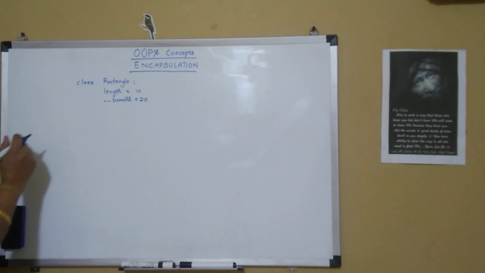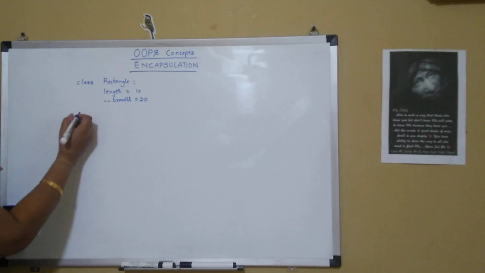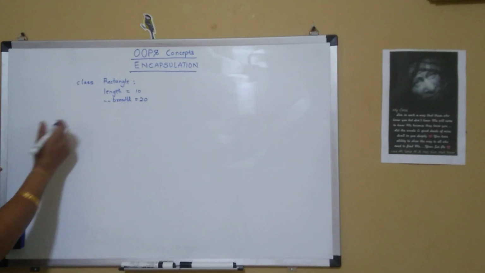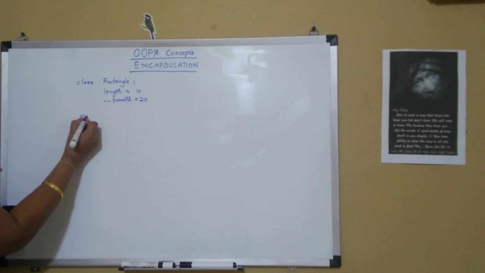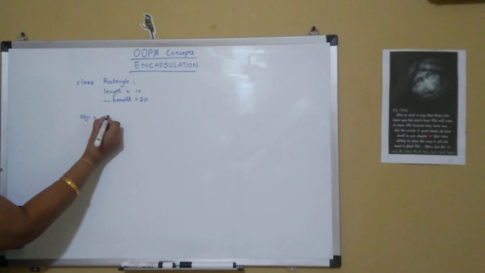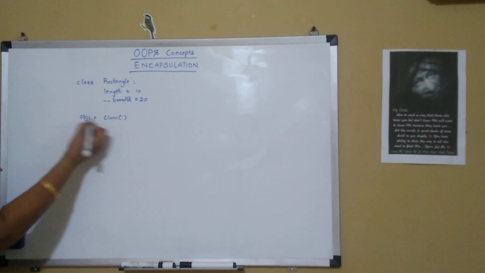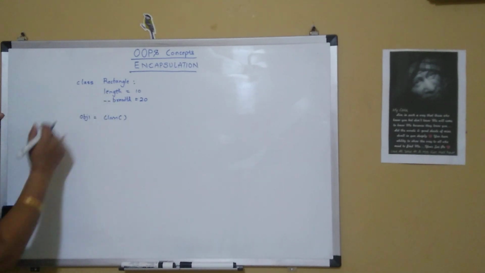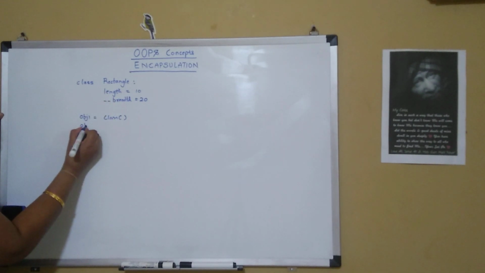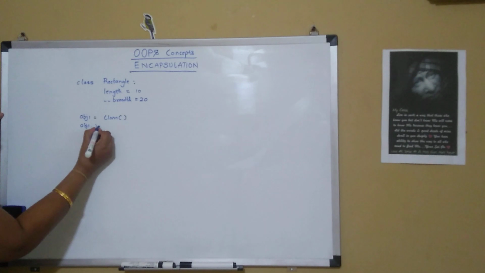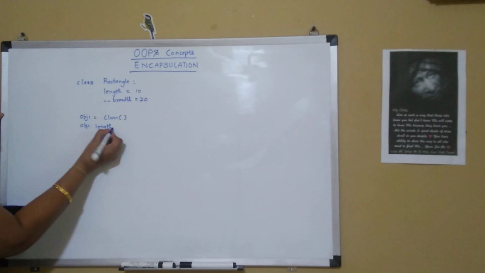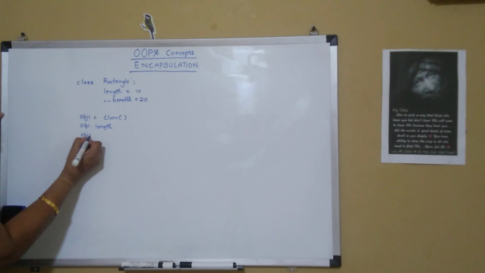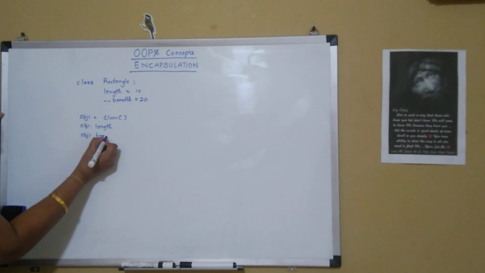And now let me say I create an object for my class. So obj1 equal to the class. I've created an object for the class, and now let me access the variables. So obj1.length, obj1.breadth.